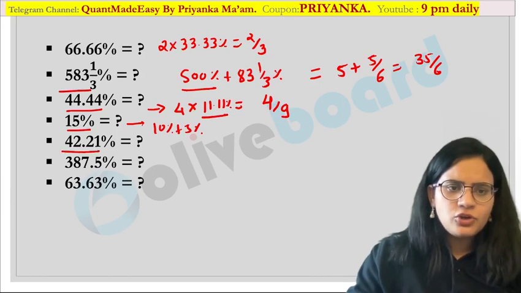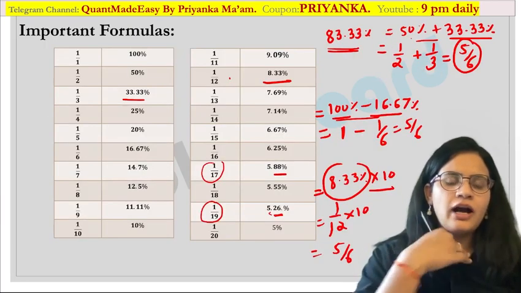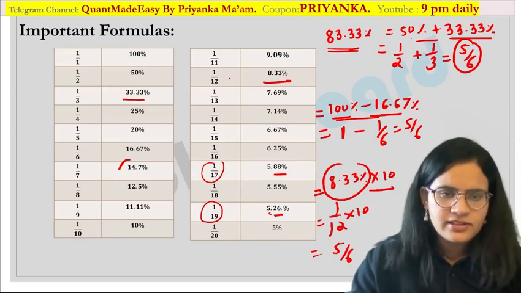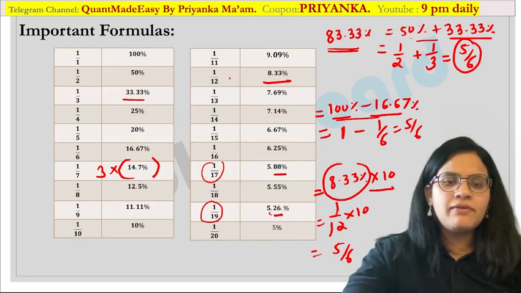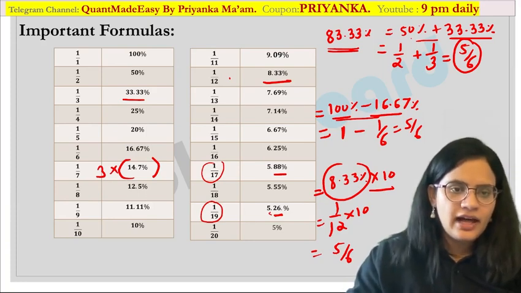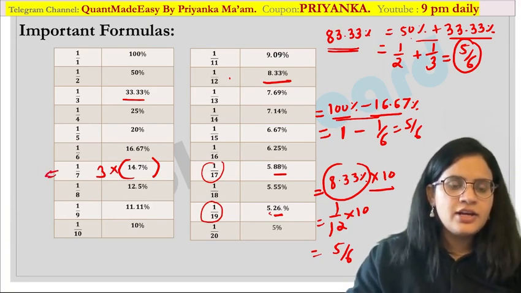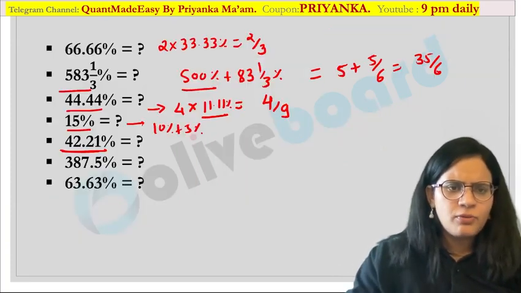What about 42.21? Now this is very interesting. How will you compose this? Can you observe this? If I multiply this value by 3, I am going to get my value as 14.21. Are you getting it? You can calculate the value. Just check which fraction you can compose using this.